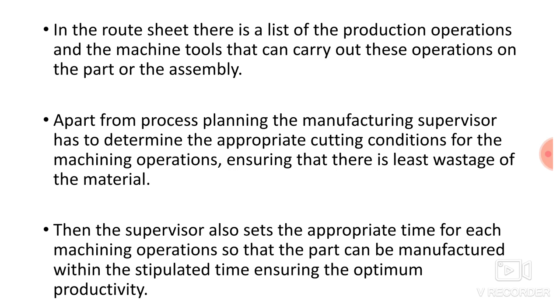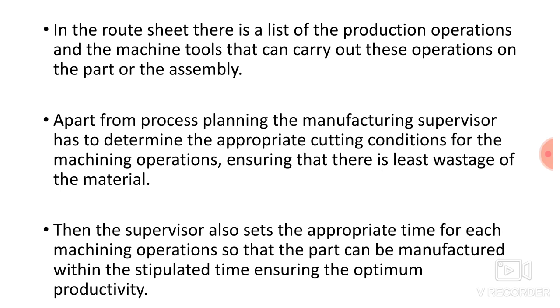Then in the route sheet there is a list of production operations and the machine tools that can carry out these operations on the part or on the assembly. Basically, the route sheet consists of the various operations that have to be carried out on the product, then the various machines which are required for carrying out those operations, then the various cutting tools which are required on that machine tool.